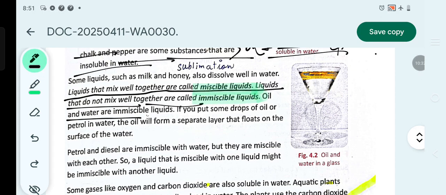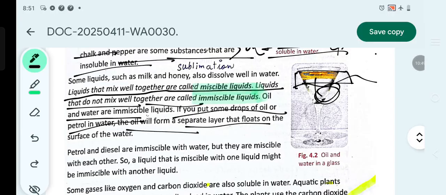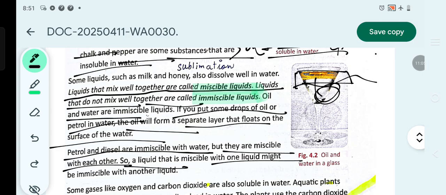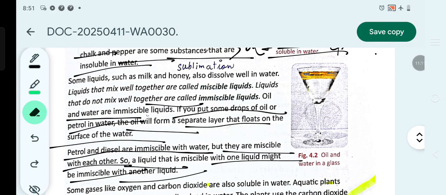Oil and water are immiscible liquids. If you put some drops of oil or petrol in water, the oil or petrol will form a separate layer. Like in this image, you can see it's floating on top and the water is below. It forms a separate layer on the surface of water. So petrol and diesel are immiscible with water, but they are miscible with each other. So a liquid that is miscible with one liquid might be immiscible with another liquid. So it can be very different things.